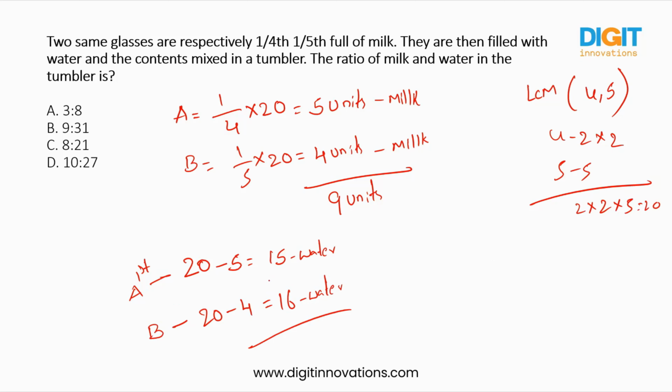So that means total water is how much? It is 31. So they are asking in a ratio, right? Milk and water, it is 9 is to 31. So the answer is 9 is to 31.